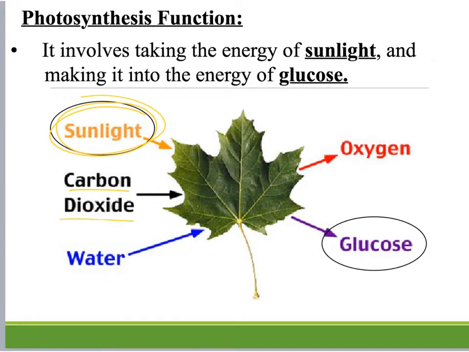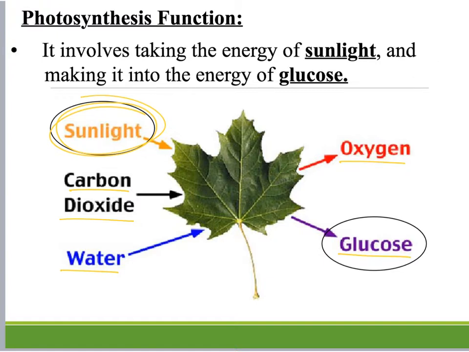Carbon dioxide is going to be taken in by the leaves of the plant. Water is going to be absorbed by the roots. And when all those things combine, we get the process of photosynthesis, which is taking place in order to produce oxygen and glucose, that sugar molecule.